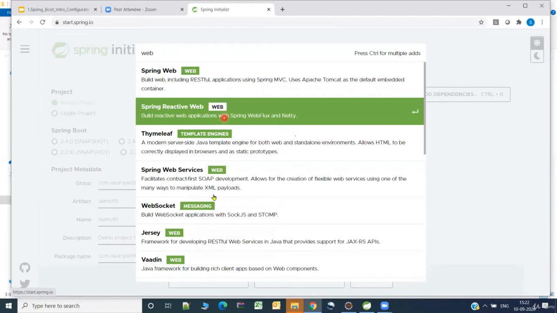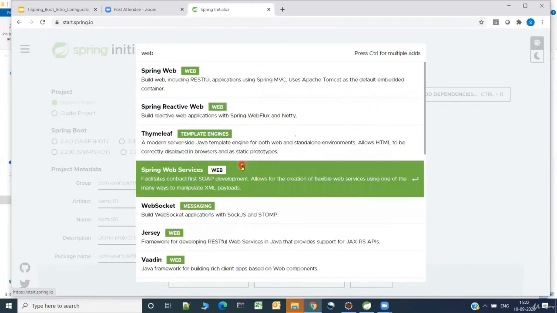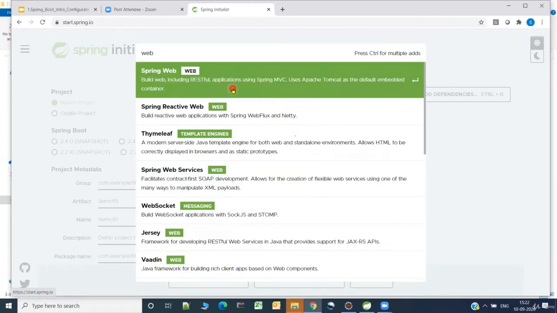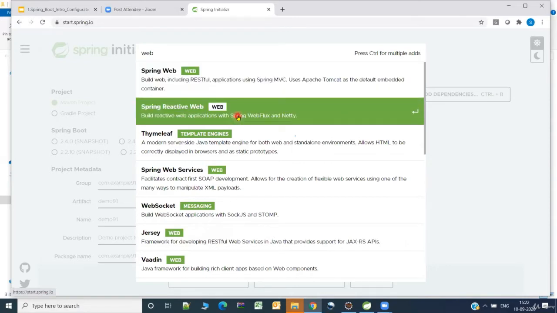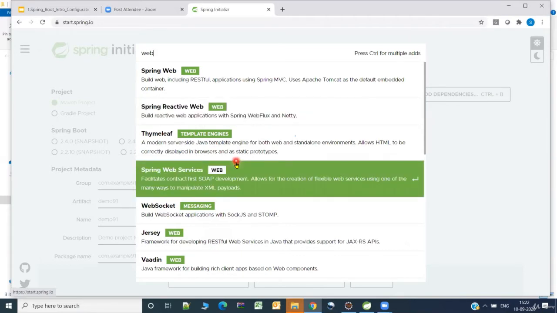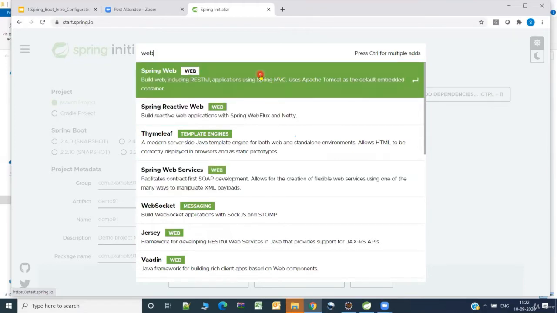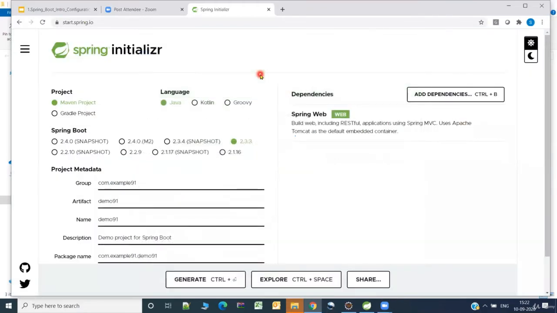So I'll be getting all the matching things here. This web is for REST APIs, which we want to develop. And this is for reactive web, which we will be discussing a bit later. And here you see web services. REST API is also a web service, but this web service which is specified is for SOAP APIs. Then we have web sockets, etc. Basically I need this one, so I'm going to select this.